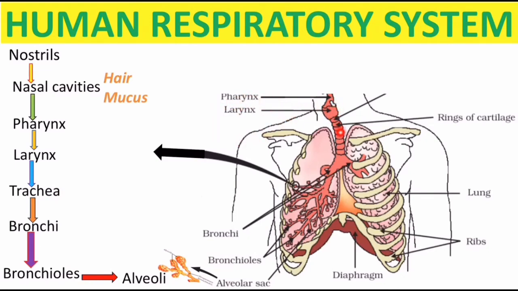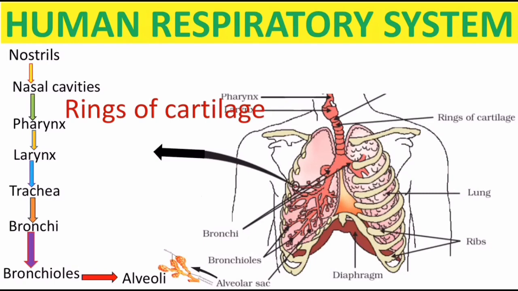Then from the larynx you can see the rings of cartilage. This is known as the trachea. The purpose of the rings of cartilage is to prevent the trachea from collapsing even when there is no air in it. Then the trachea divides into two. These are known as the bronchi. Next to the lungs, the trachea will divide into two. Each branch will enter into each lung. One will enter the right lung and the other will enter the left lung.